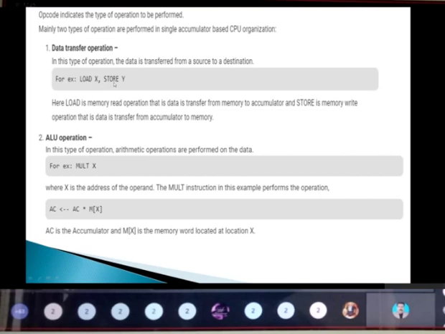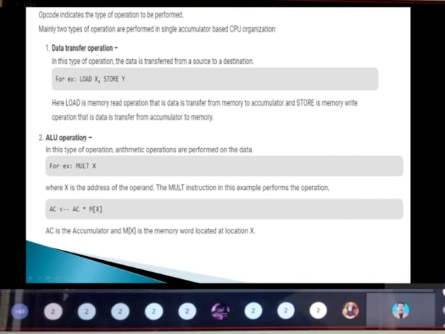While store is the memory write operation, where data is transferred from the accumulator to the memory. So load and store come under the data transfer operations.